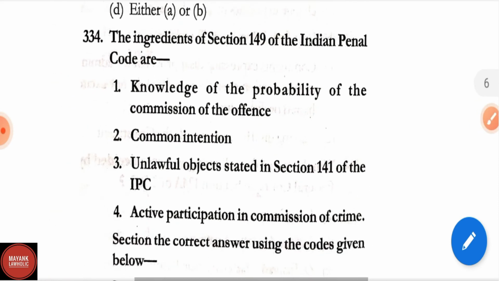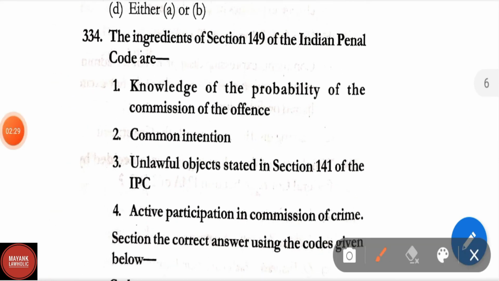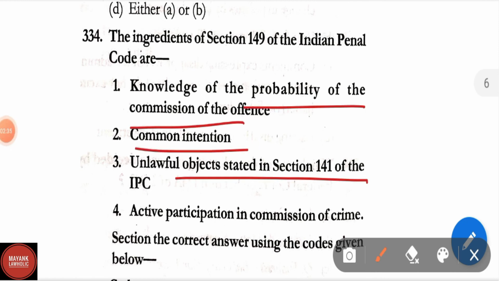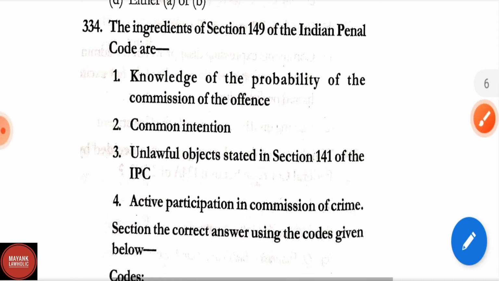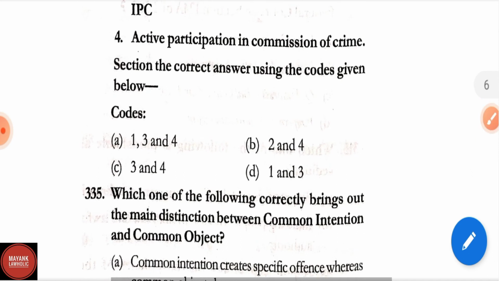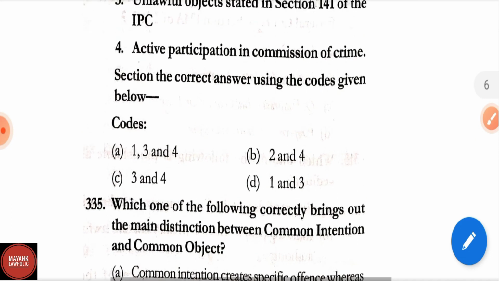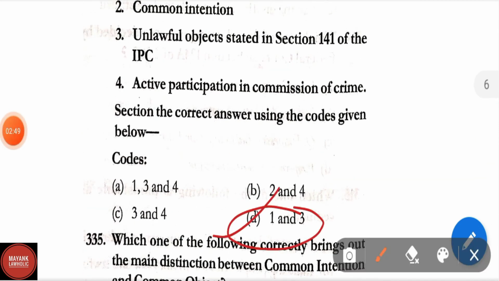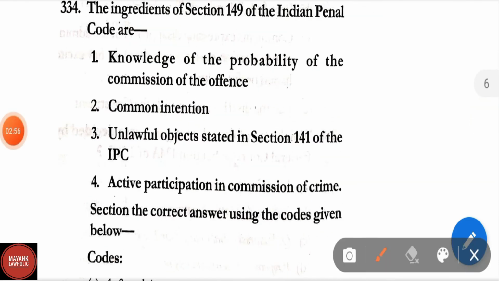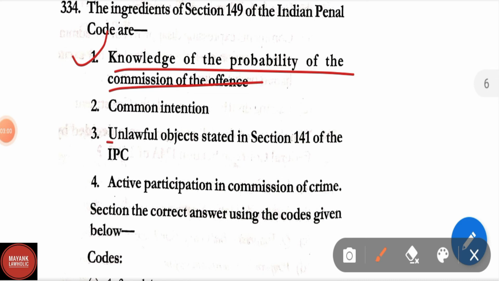Question number 334. The ingredients of Section 149 of IPC are, options are: 1. knowledge or the probability of the commission of the offence, 2. common intention, 3. unlawful object stated in Section 141 of IPC, 4. active participation in commission of crime. Select the correct answer using the codes given below. According to the codes, the correct answer is 1 and 3. Option D will be the correct answer, that is knowledge of the probability of the commission of offence and unlawful object stated in Section 141 of IPC.